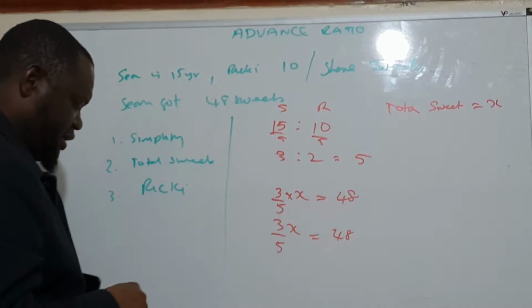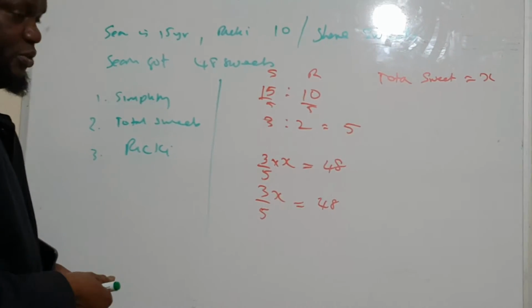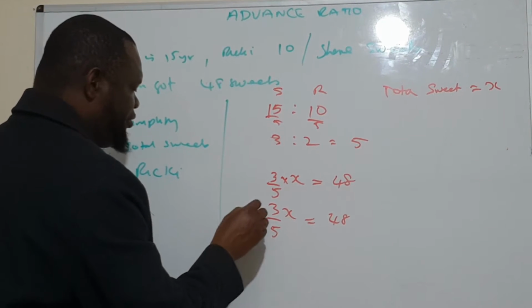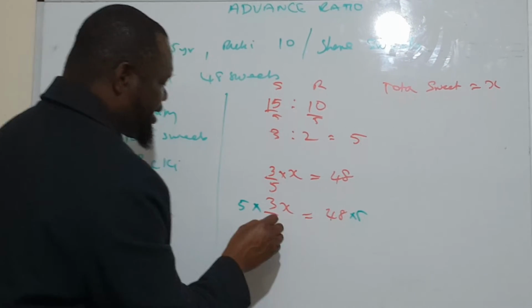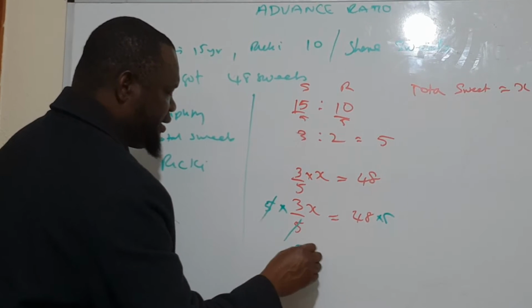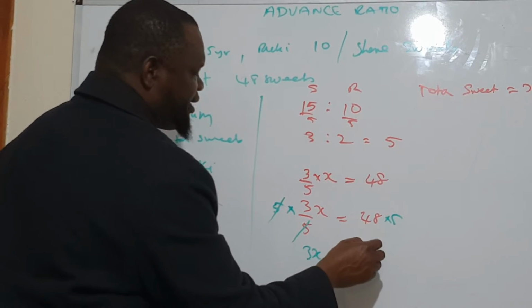Now, as I said, we can either cross multiply or eliminate the fraction. To eliminate the fraction, we multiply this side by 5 and that side by 5, so that the 5 cancels 5. We are left with 3x, which is equal to 5 times 48. 5 times 8 is 40.